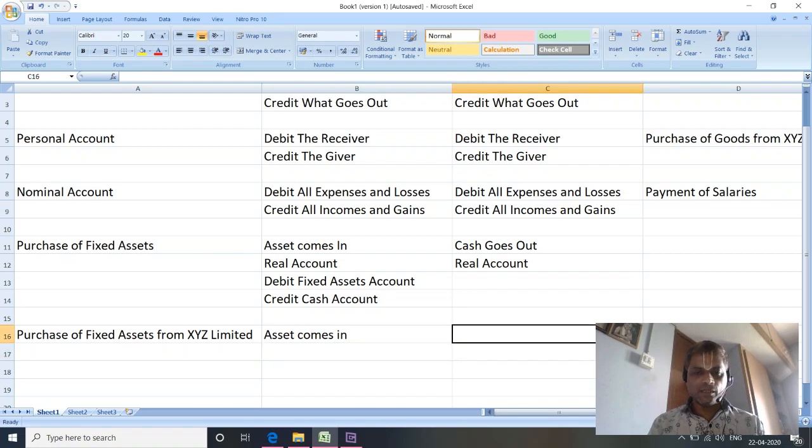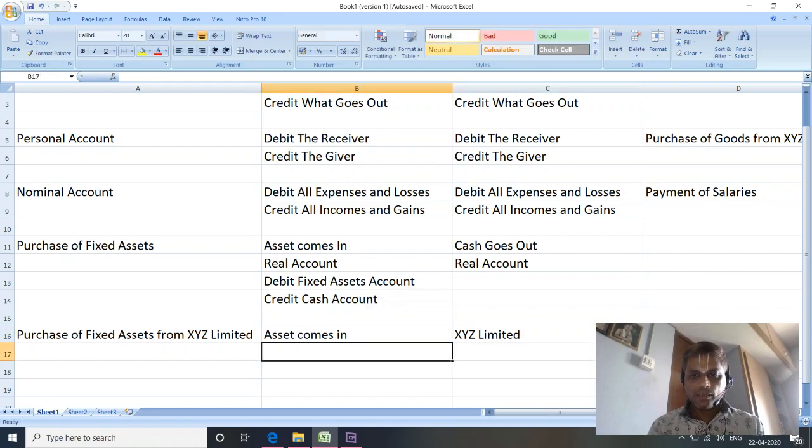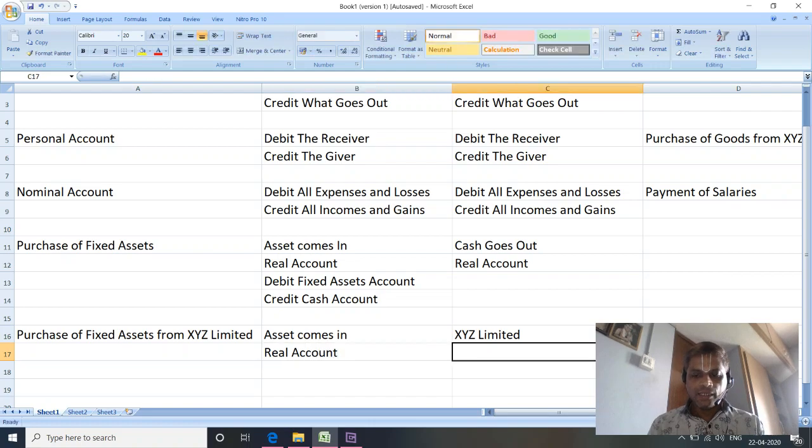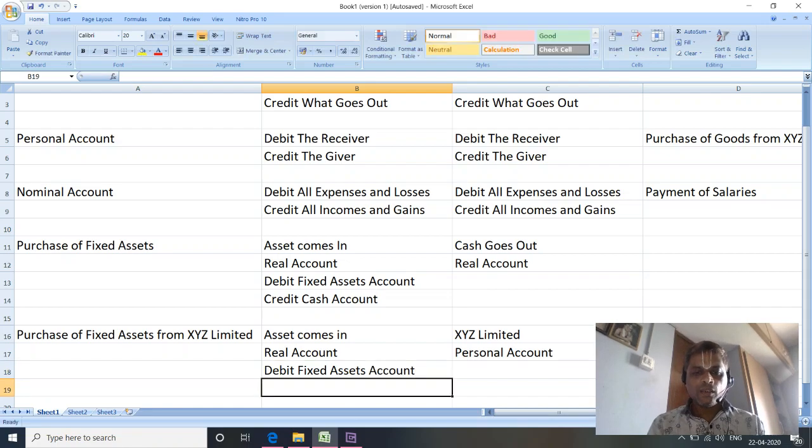So the second rule comes in. Here it is a real account, and here it is a personal account. So the journal entry will be debit fixed assets account, because we debit what comes in. And in this case, credit the giver, because XYZ Limited is giving the asset on credit basis.